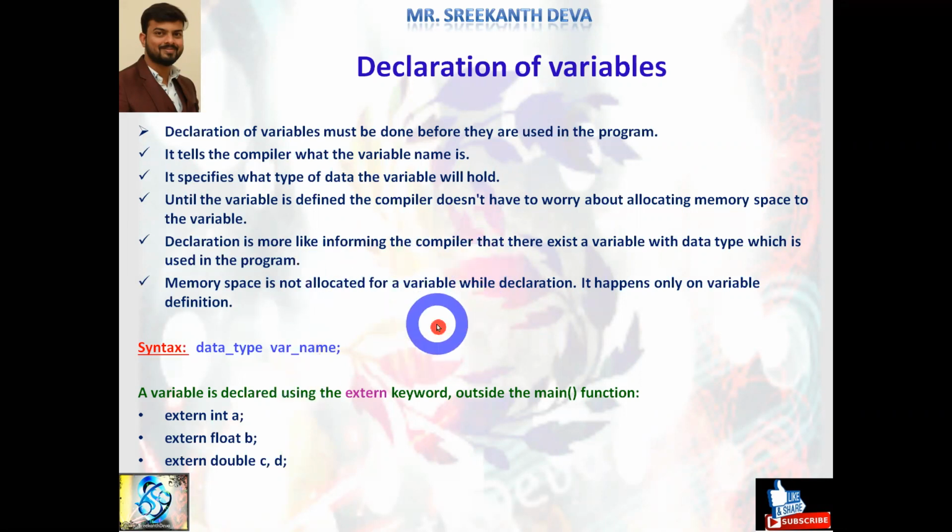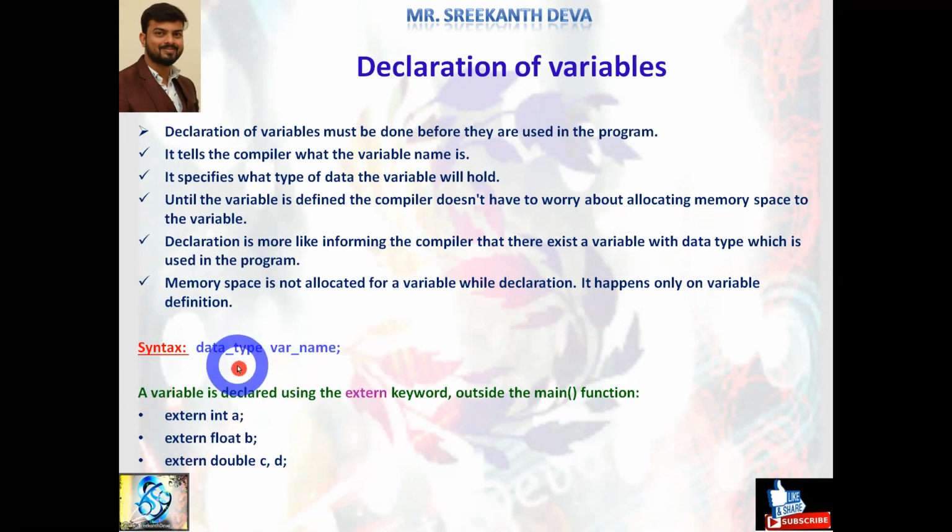Memory is allocated only at variable definition, but not at the declaration part. When I declare a data type and variable name, no explicit memory is allocated, but I'm informing the compiler I'm using one variable name in the program.